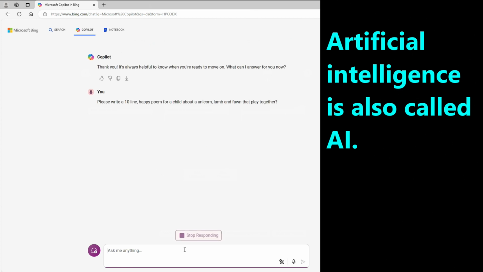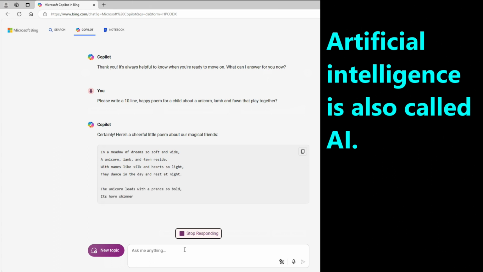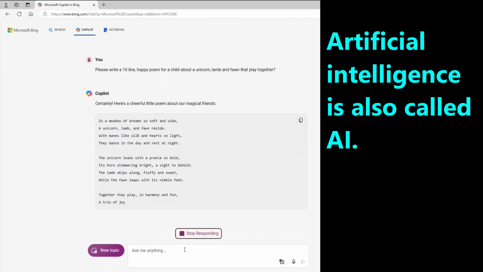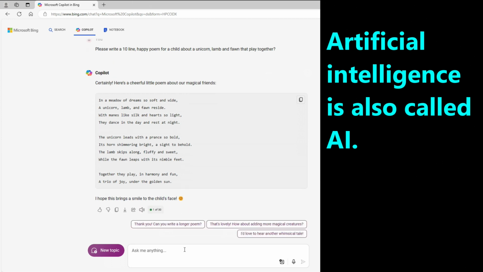The term AI refers to artificial intelligence. In contrast to a book, poem, or song that a person writes, this poem is being written by a computer that is using artificial intelligence. Artificial intelligence programs were invented by people, and they run on computers. We call it artificial intelligence because it's not natural. In contrast, natural intelligence is what people have because we were born with it, so it comes from nature.